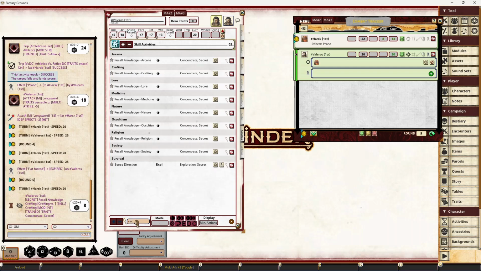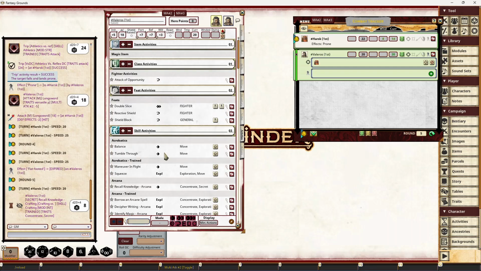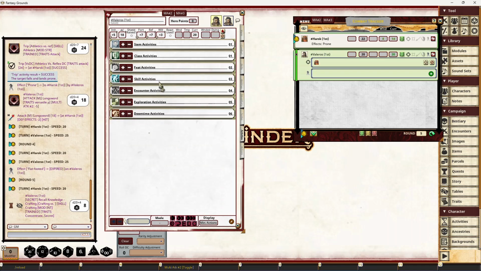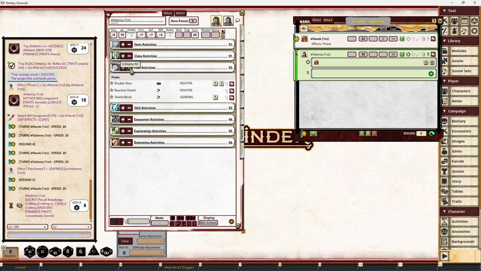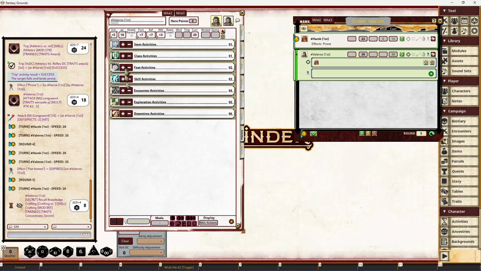So I think when people first look at this activities tab, they go, oh, there's so much information there. But there's a few tools available to you to make it easier to use. The first thing is these buttons down there. I'm going to have to change these to make them a little bit easier to see. You can collapse everything down to the highest level. So we have item activities, class activities, feats, skills, encounters, exploration, downtime activities. You can expand them all to see all of them again, collapse them down. You can expand and collapse individual entries as well.